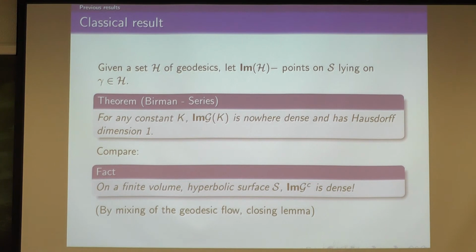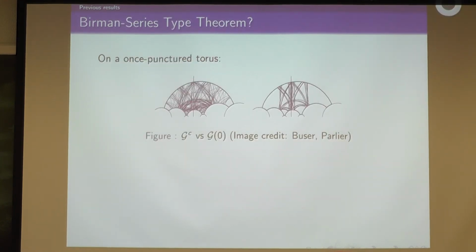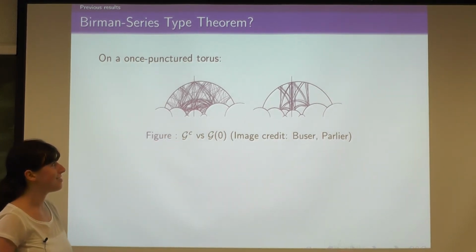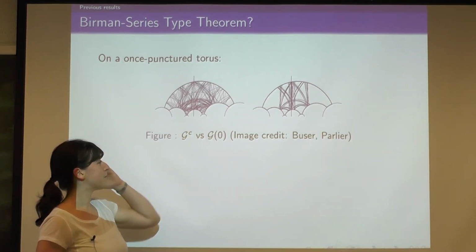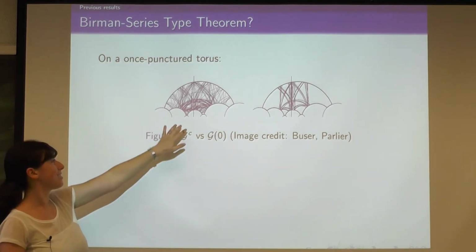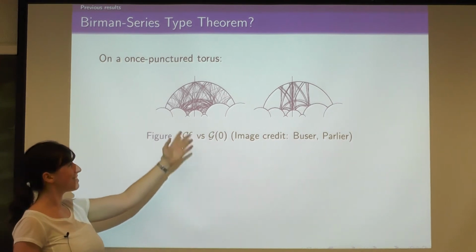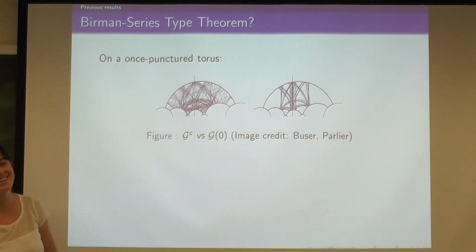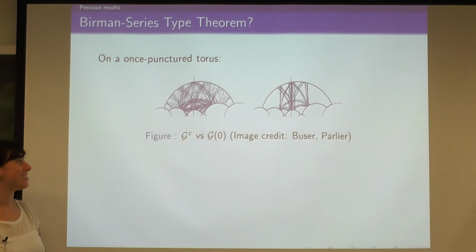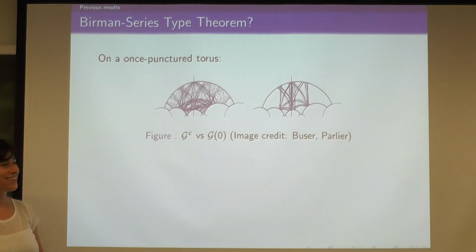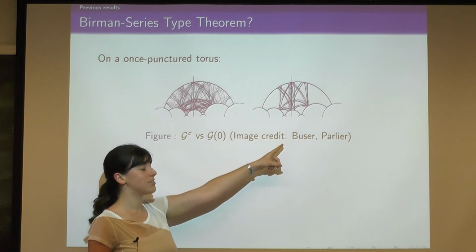So let me show a picture. On a once punctured torus, this is what you get. I stole this image from a paper of Bruiser and Parlier, and this is the first, let's say 100? I keep changing the number in every talk. It's something on the order of 100. The first 100, let's say, closed geodesics. And that one is G0? And that one is G0.